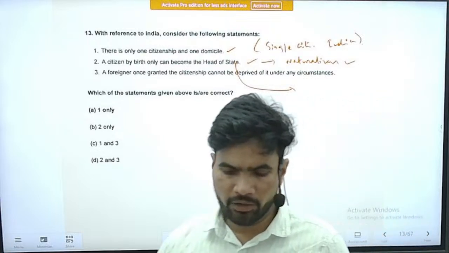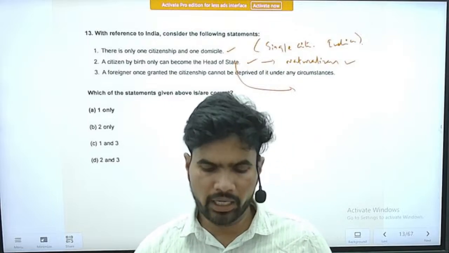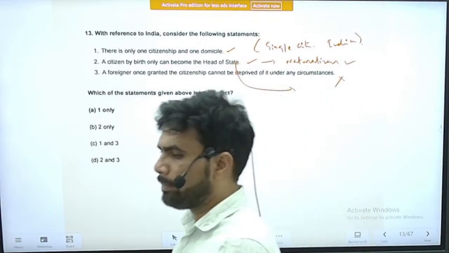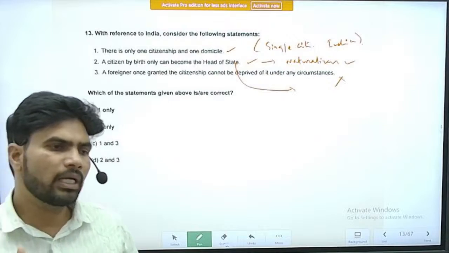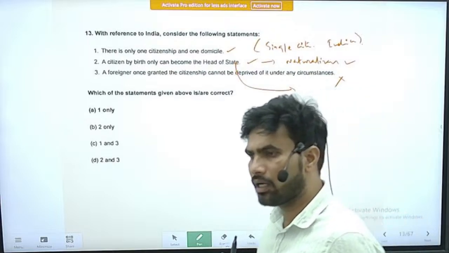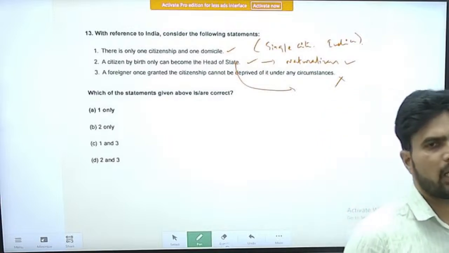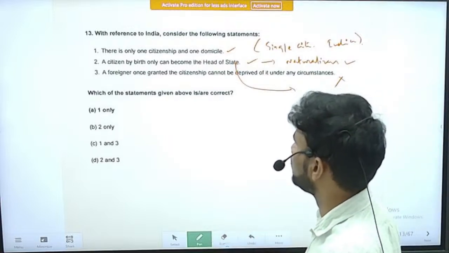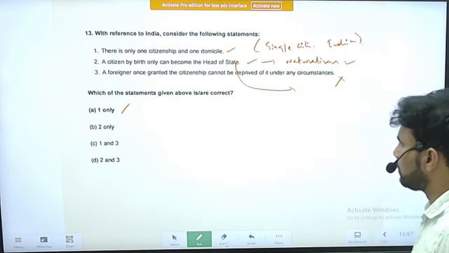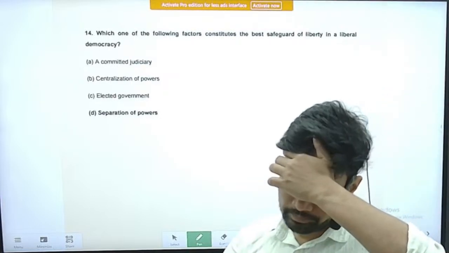Next statement: a foreigner once granted the citizenship cannot be deprived of it under any circumstances. So there is no provision like that. A foreigner can be granted citizenship, but there is no restriction that that citizenship cannot be taken away from him. There are many options by which granted citizenship can be taken away from that person. So the correct option is only statement 1 is correct, and the correct option is option A.